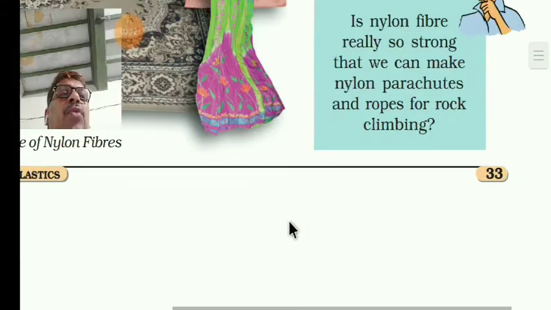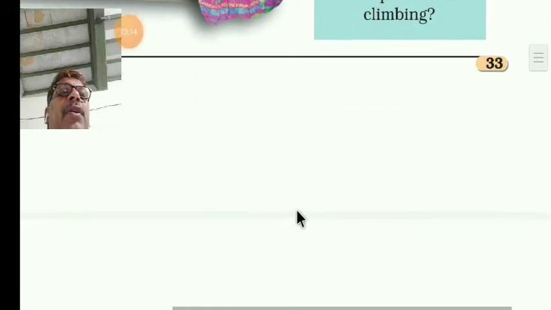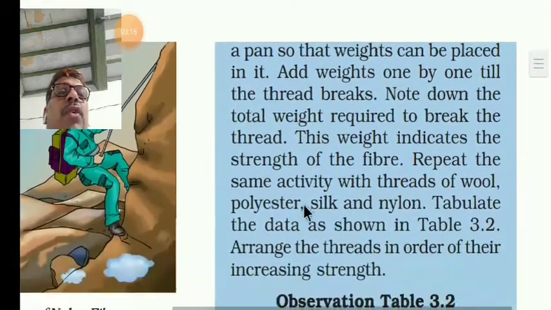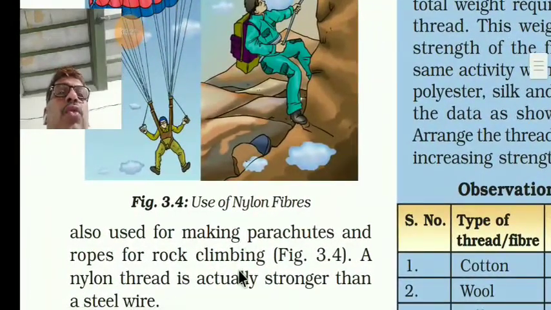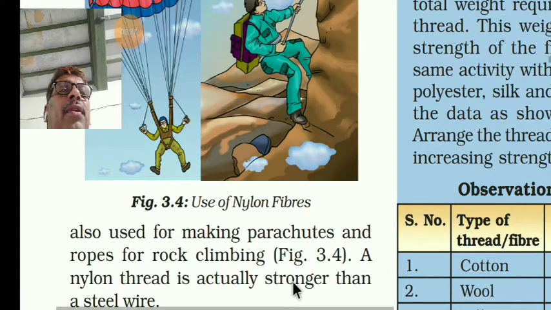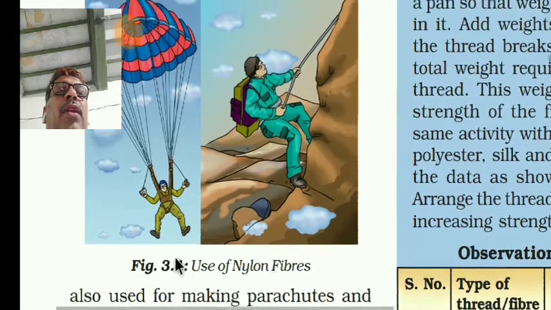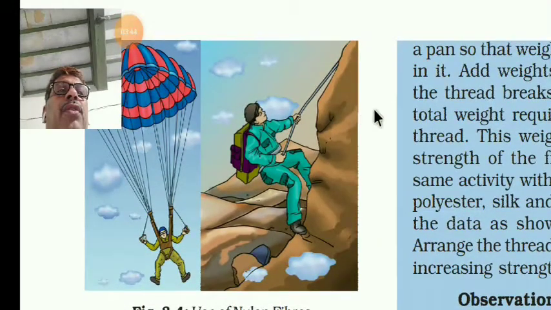And here one more question is asked. This nylon is also used for making parachutes, because it is so strong. It is also used for ropes for rock climbing. A nylon thread is usually stronger than steel wire. See, these parachutes they have shown here, the thread, rock climbing.